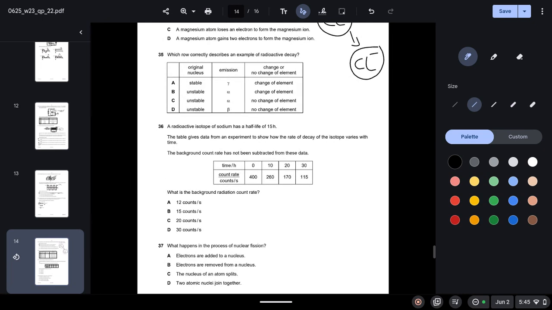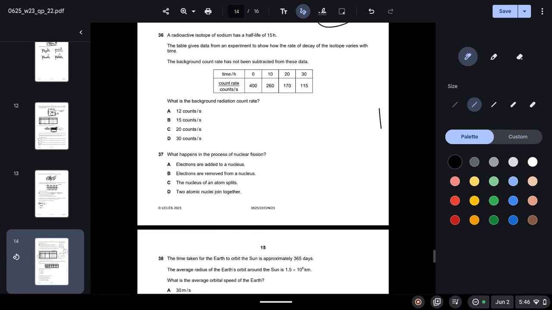35. Which row correctly describes an example of radioactive decay? So when does radioactive decay occur? What causes it? So we know that when the nucleus becomes unstable, radioactive decay occurs. So it is from these three options. Option B says the emission is alpha, change in element, and it says the alpha emission causes a change in element, which is true because we know that alpha radiation loses 2 protons and 2 neutrons. So B is correct.